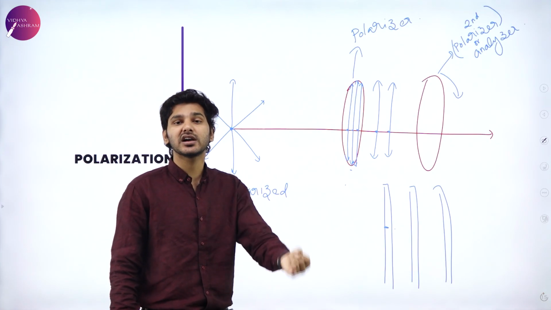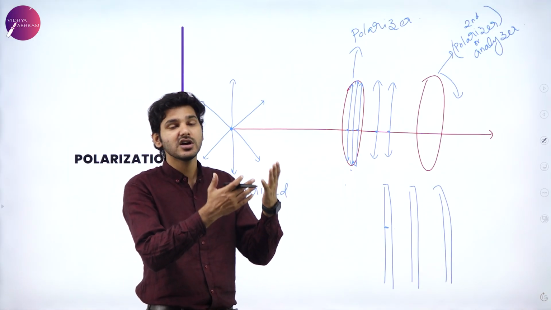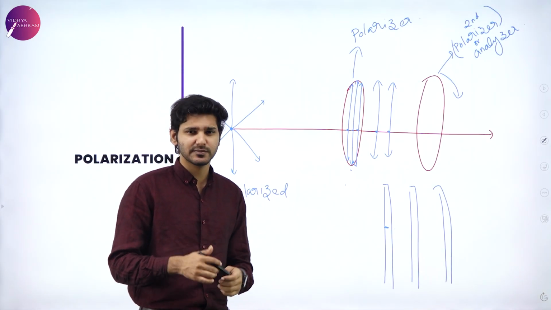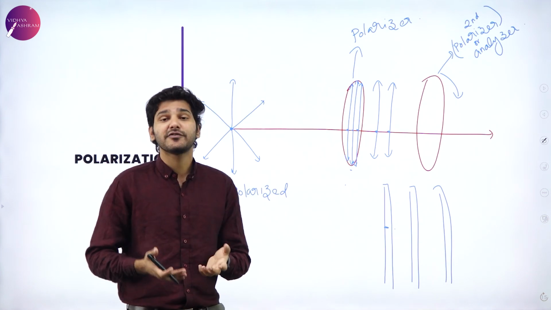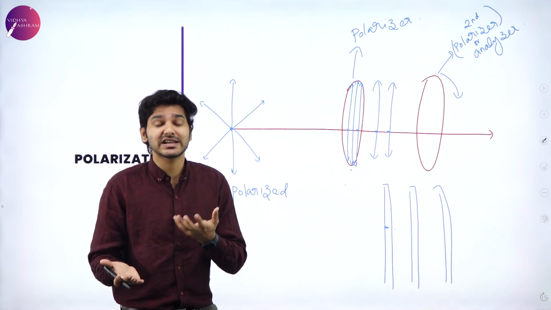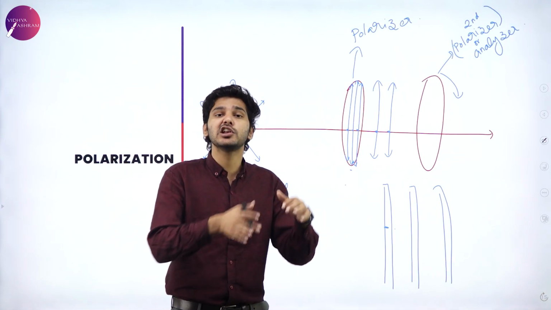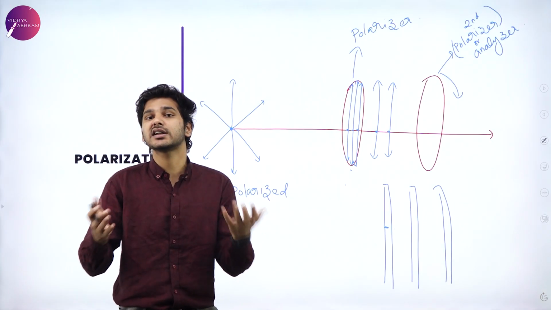That is what your sunglasses do. That is what your cooling glasses do. That is what the films in your car windows or building windows all do. It is very simple. If you're wearing a cooling glass and compare it to a sunglass, you can clearly see that the cooling glass is much more comfortable in a lower light condition, but the sunglasses are more effective in a sunny area.